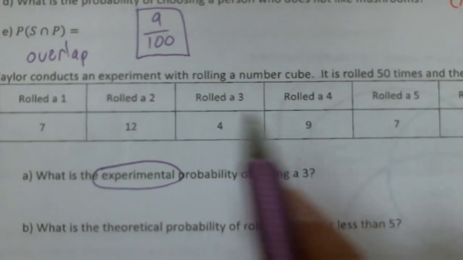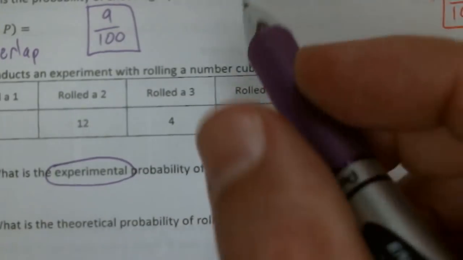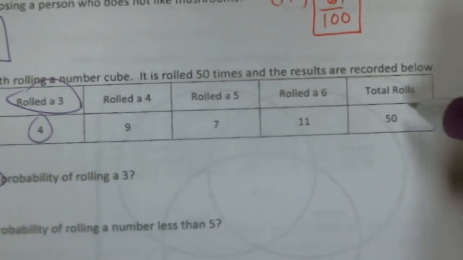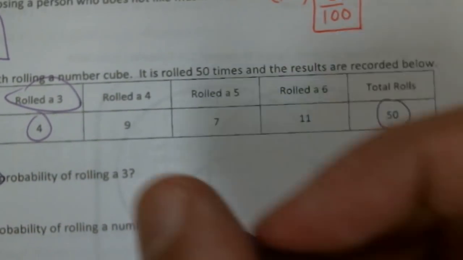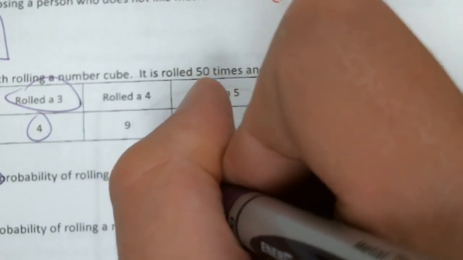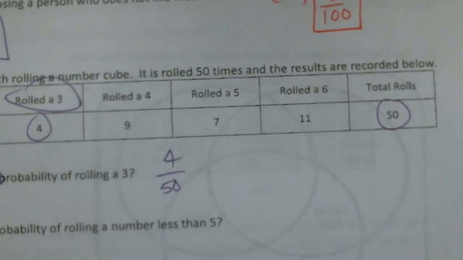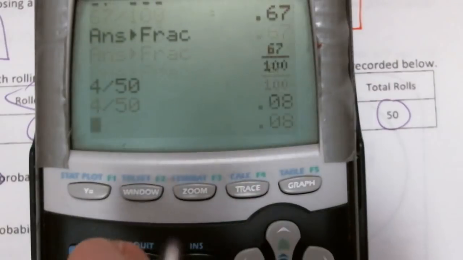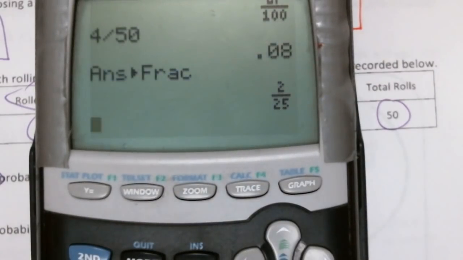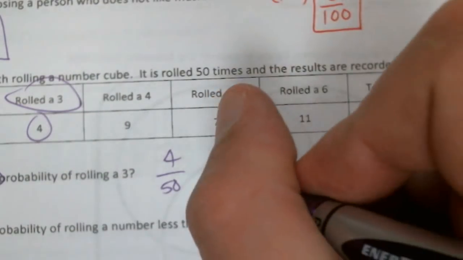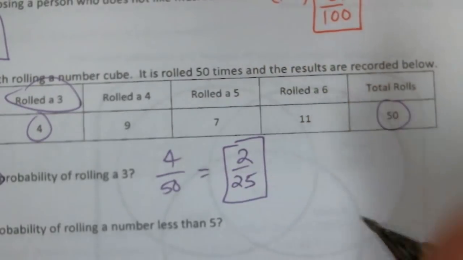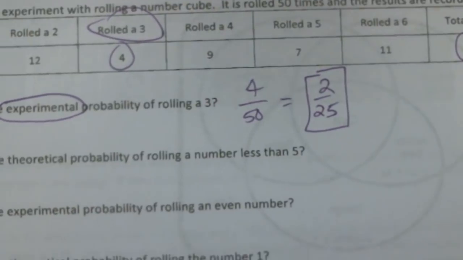Okay, so I'm looking at the data. How many times did I roll a 3? I rolled it 4 times out of a total of 50. So my probability, we would say based on the experiment, is 4 out of 50. Does that simplify? You betcha. Math, fraction, 1, 2. Bam, there it is. 2 out of 25. Let the calculator do the work, guys. Math, fraction, boom, boom. Takes you 2 seconds.